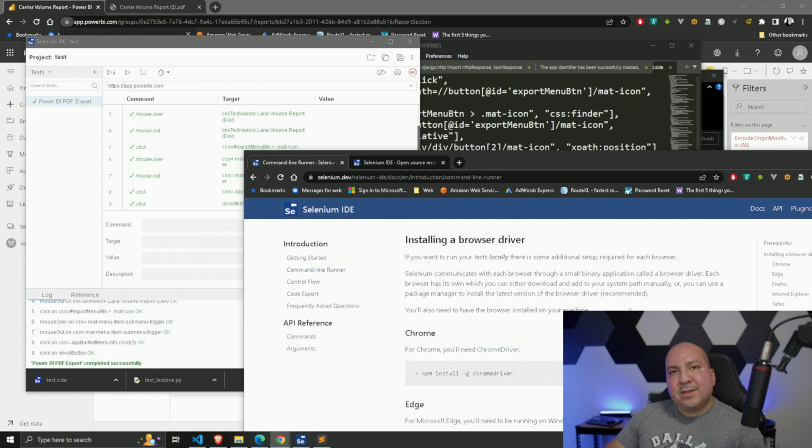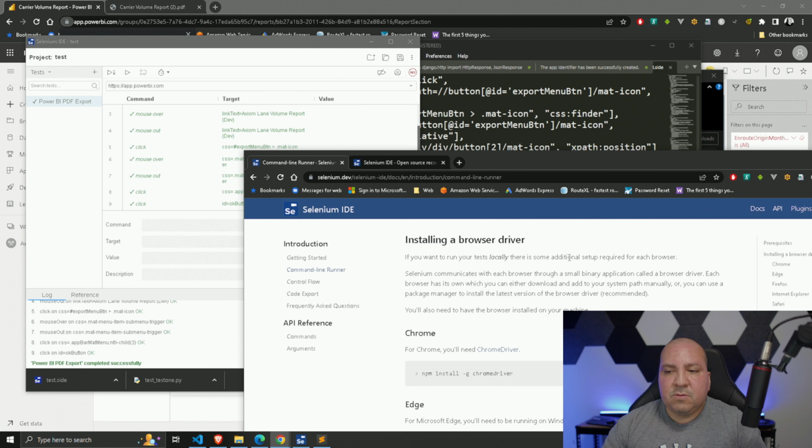Ultimately, when you run it through the script, it needs to know which browser you're using, like Chrome. But you don't just specify the browser; you need a browser driver to be able to communicate with the browser.